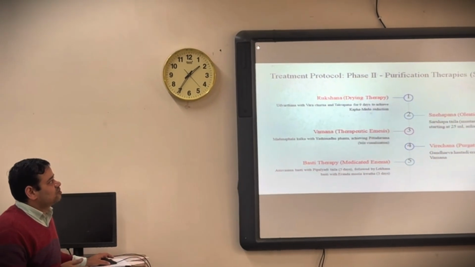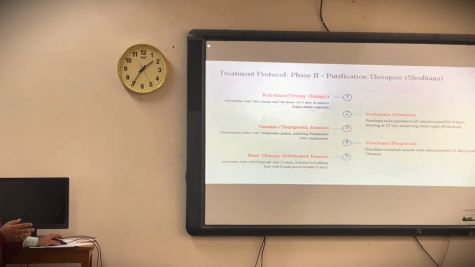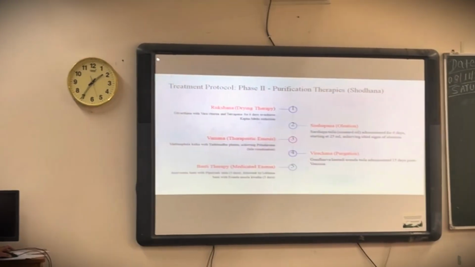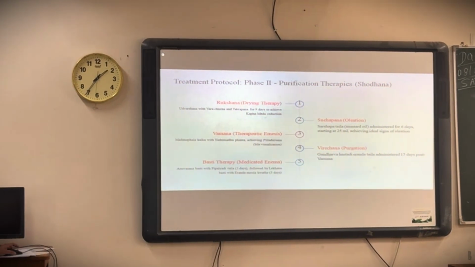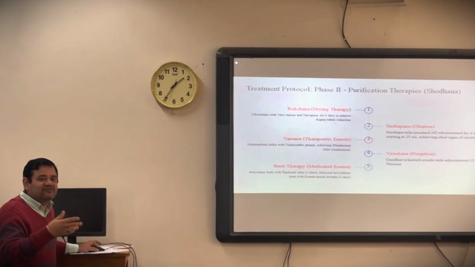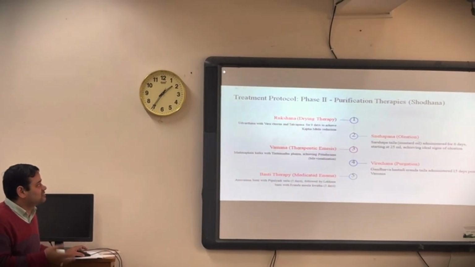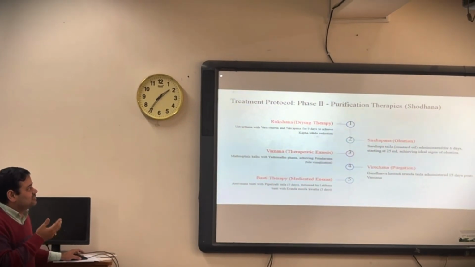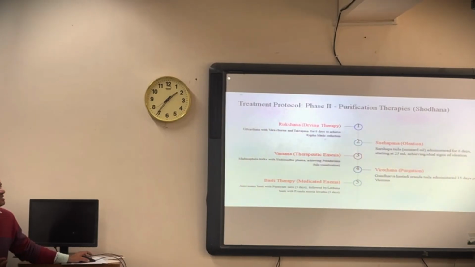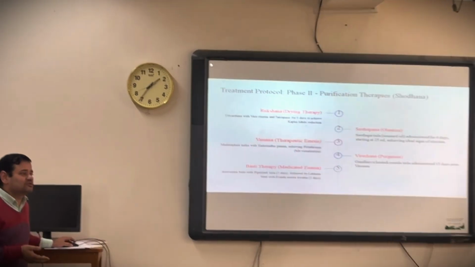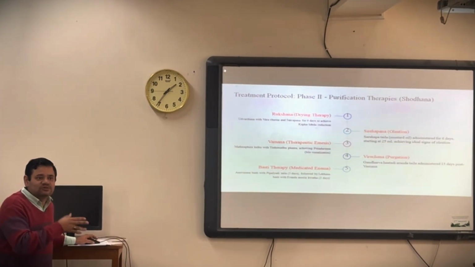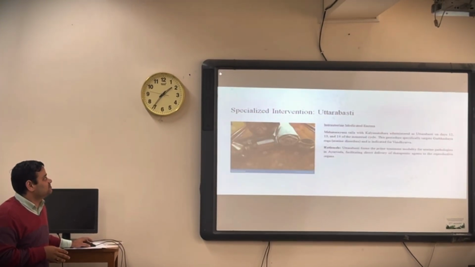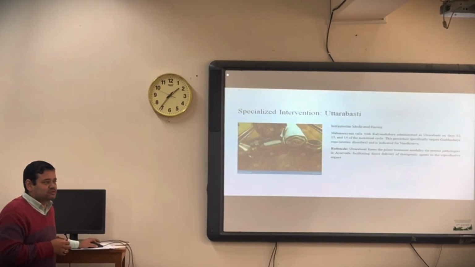Then protocol 2 is the purification phase. Here you can understand this is not a single treatment; this is a type of protocol. This whole thing that they have discussed is the protocol, so step by step you have to follow it to get the proper result. You can see there was oleation therapy, then irrigation, then therapeutic emesis, purgation, and ultimately enema was also given, that is Basti. What we call Panchakarma, they have done almost all of it. Then the specialized intervention was Uttar Basti.